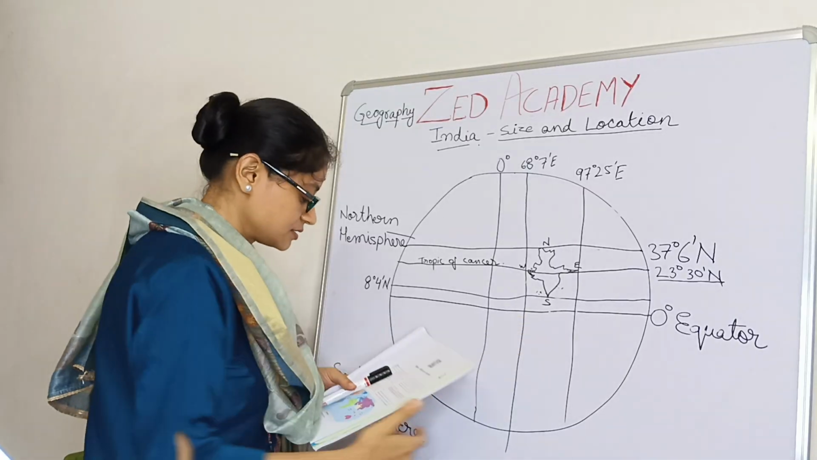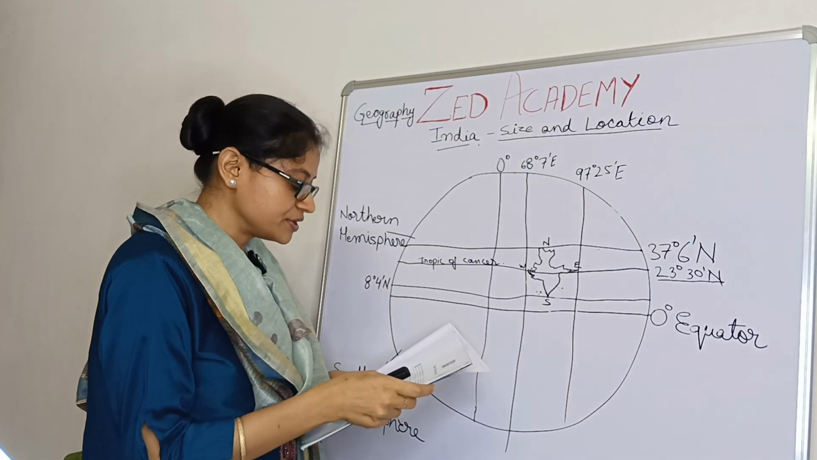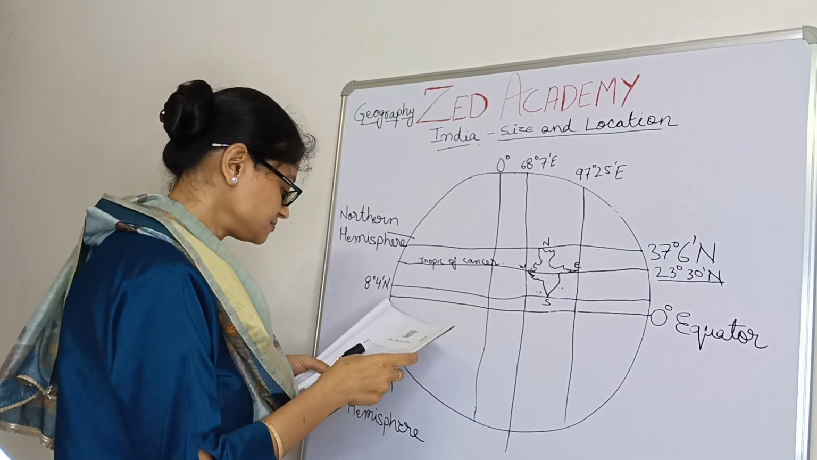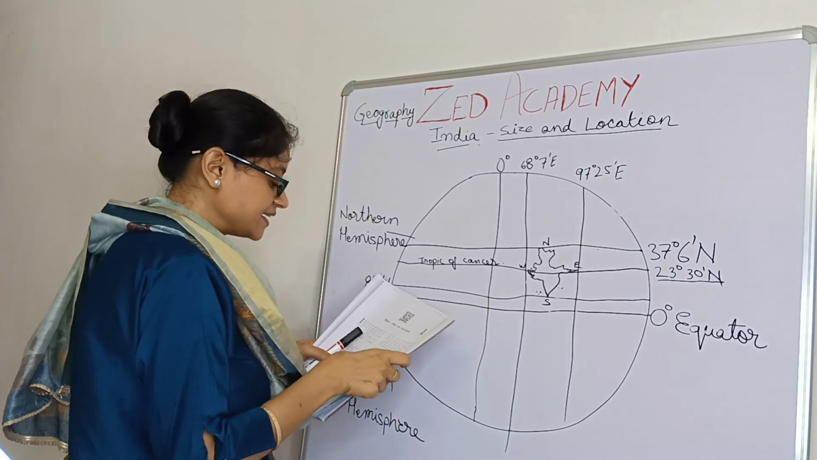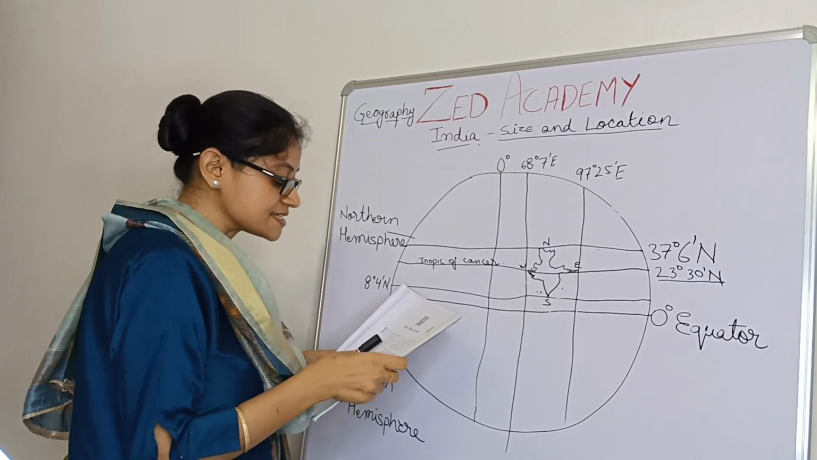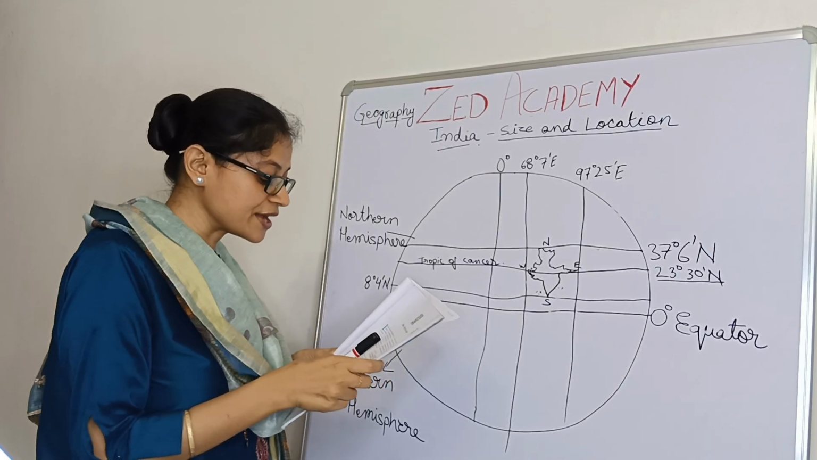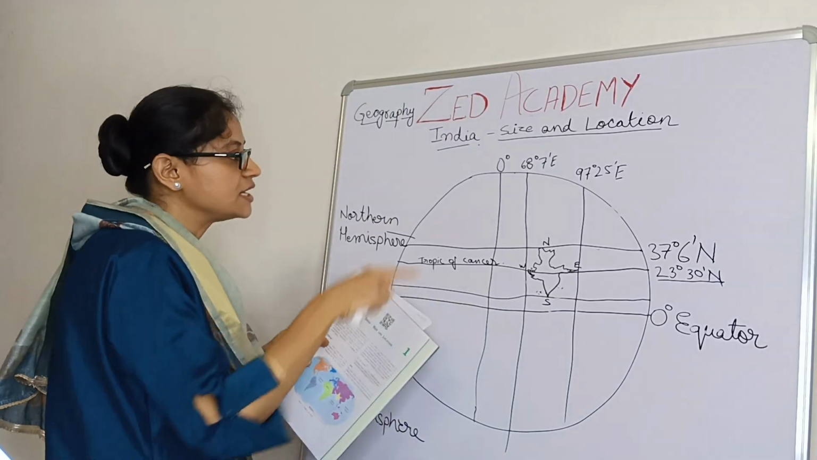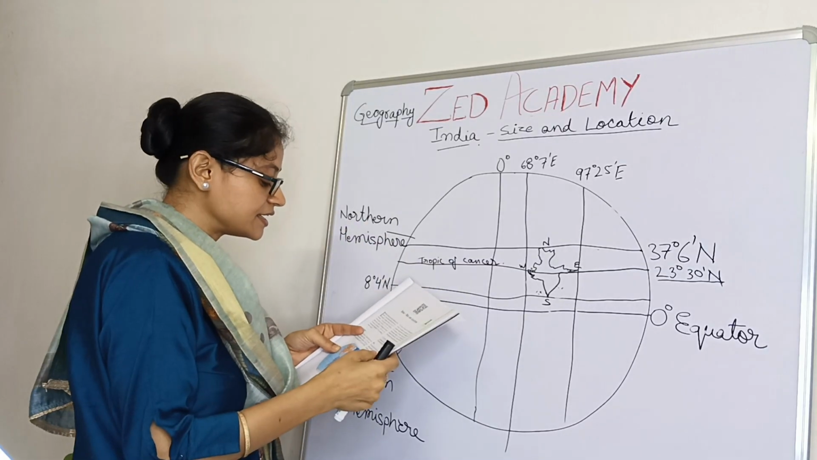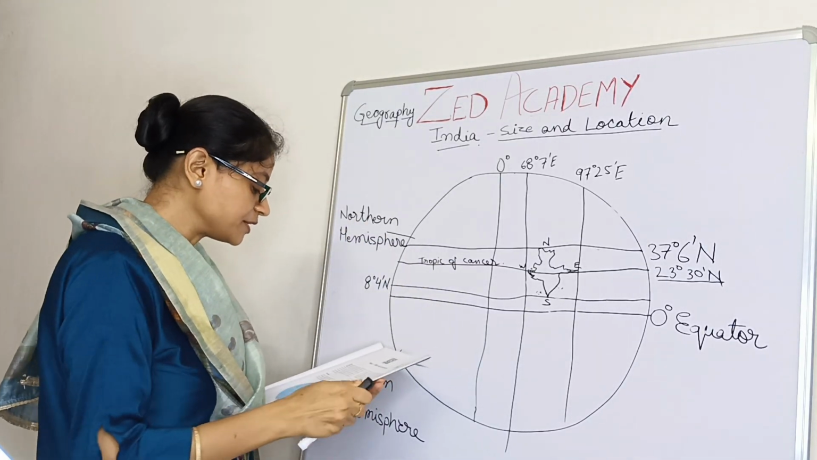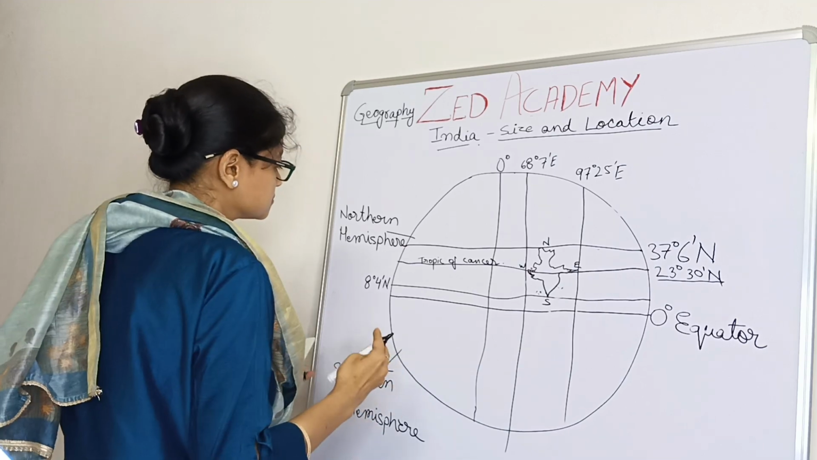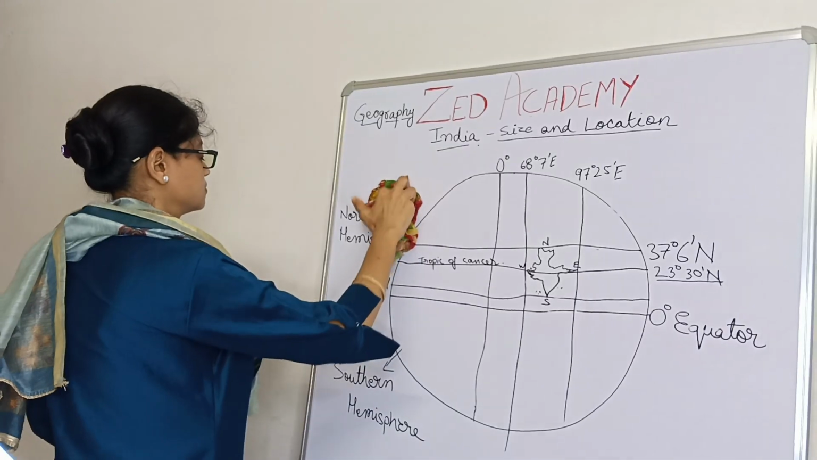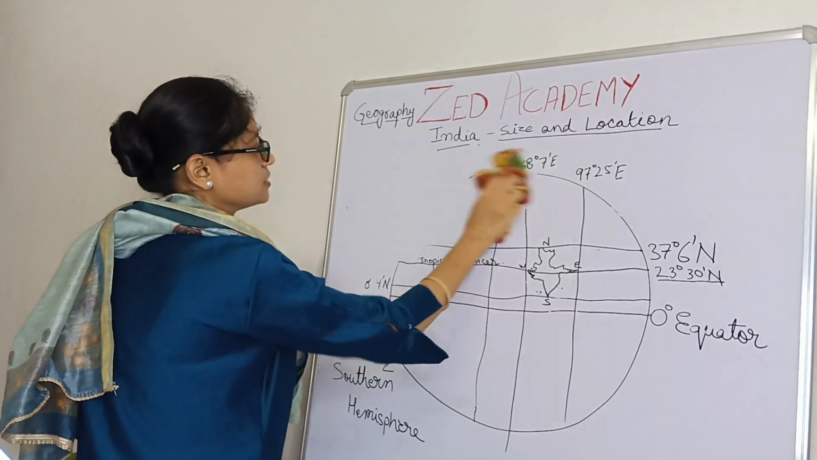Now we are going to move to India's size. The land mass of India has an area of 3.28 million square kilometers. What is the area of India? The land mass, that means the full land, has an area of 3.28 million square kilometers.